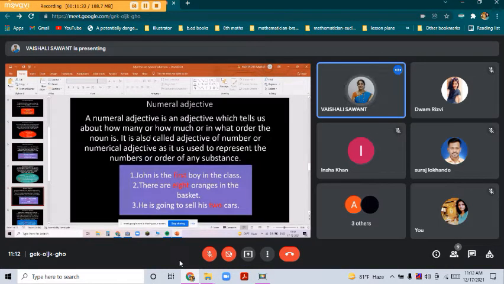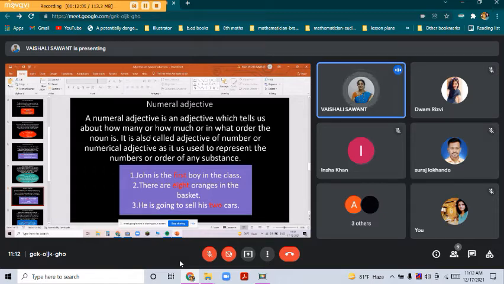Numeral adjective. A numeral adjective is an adjective which tells us how many or how much or in what order the noun is. It is also called adjective of number, as it is used to represent the number or order of any substances. Now you can see numeral adjective is a number adjective.